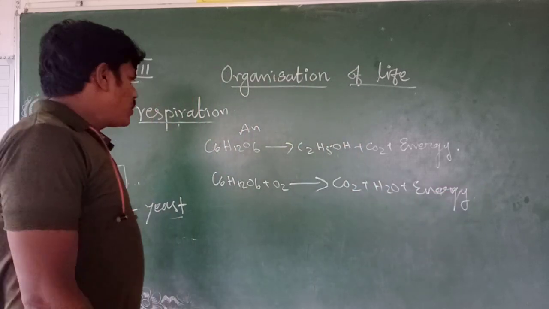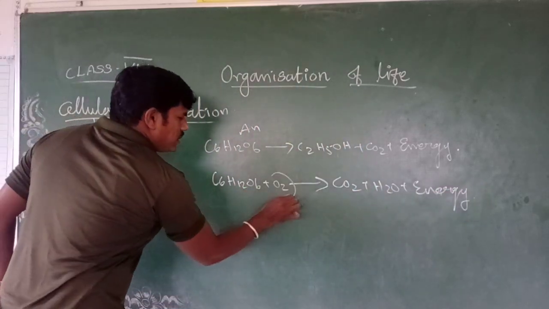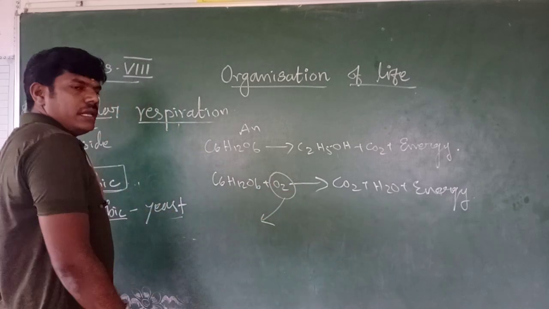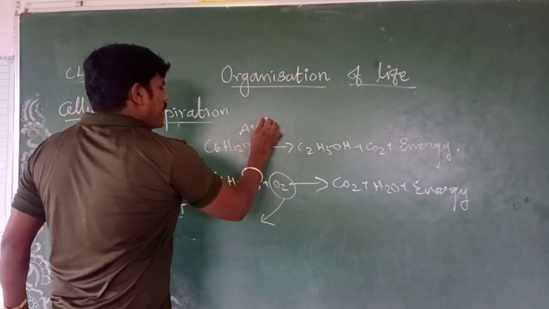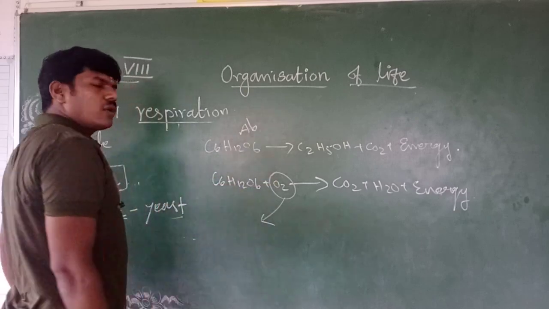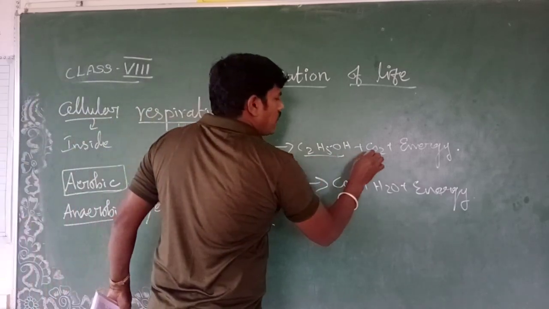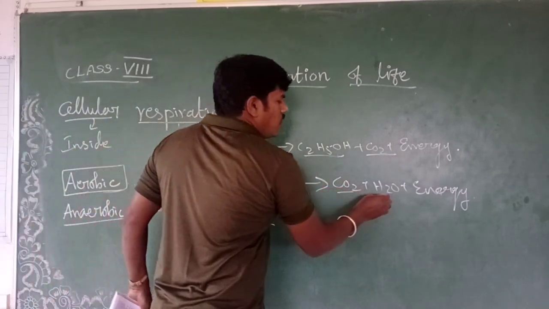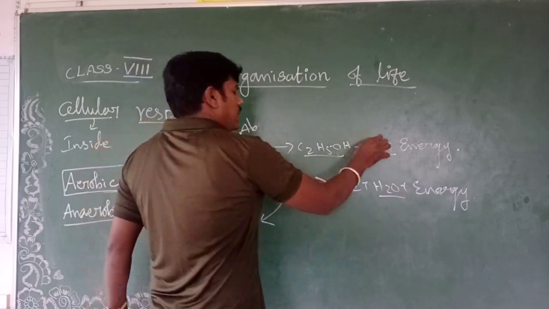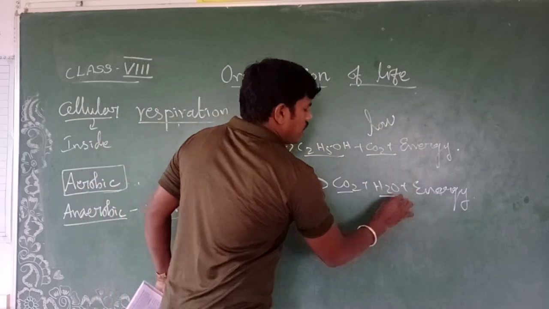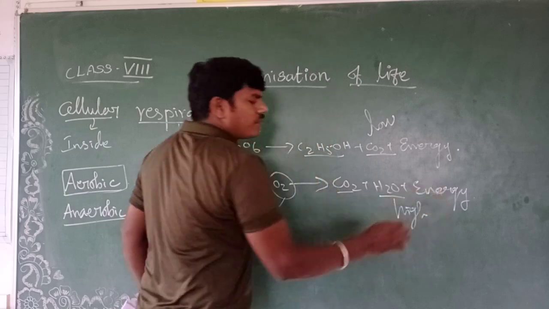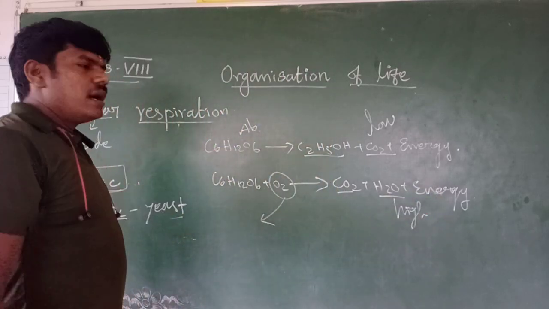Now you see the two equations. Here there is the presence of oxygen, so this is called aerobic. Here it is not present, that means the absence of oxygen, so this is called anaerobic. Here ethanol and carbon dioxide are released. Here CO2 and H2O are released. Here low energy is released. Here high energy is released. That's it. This is how you want to make an answer.